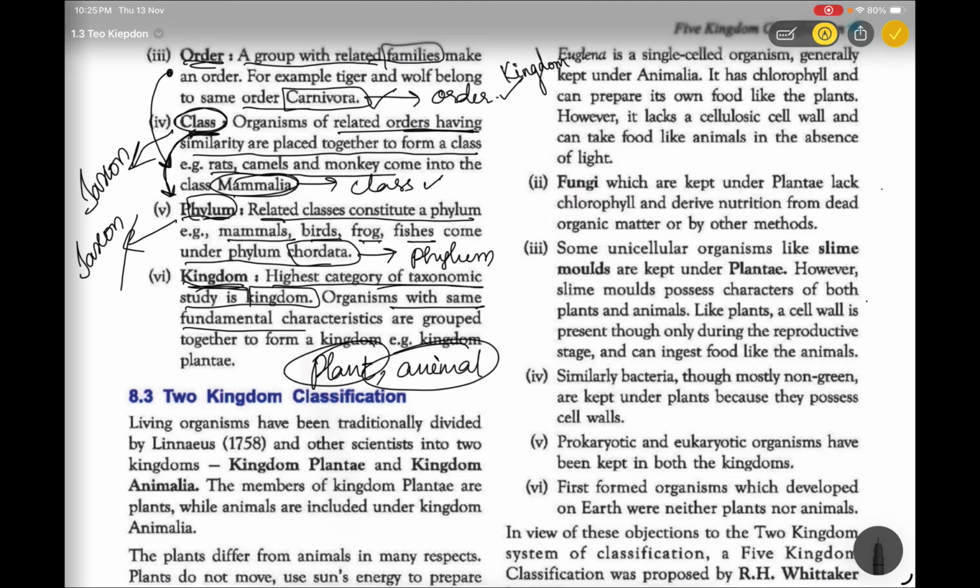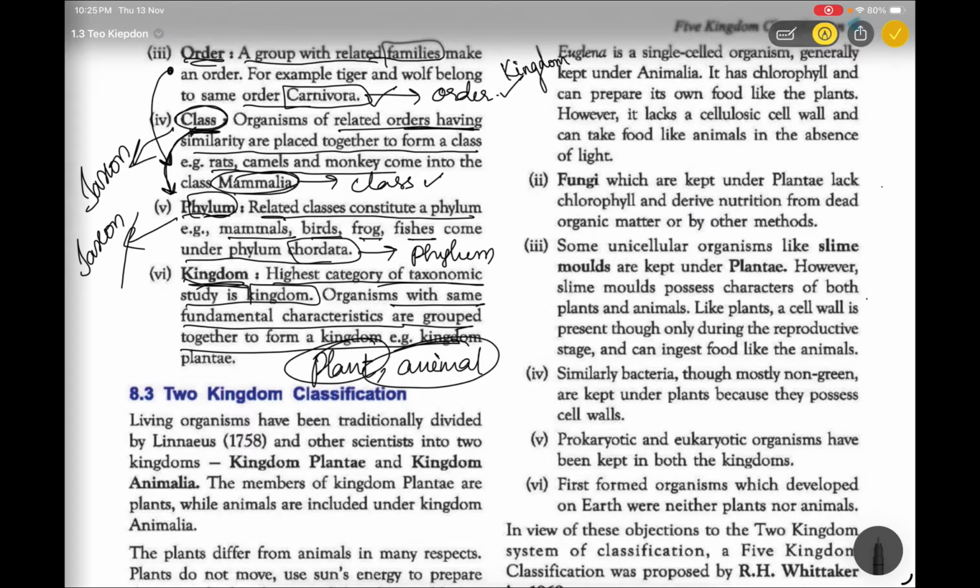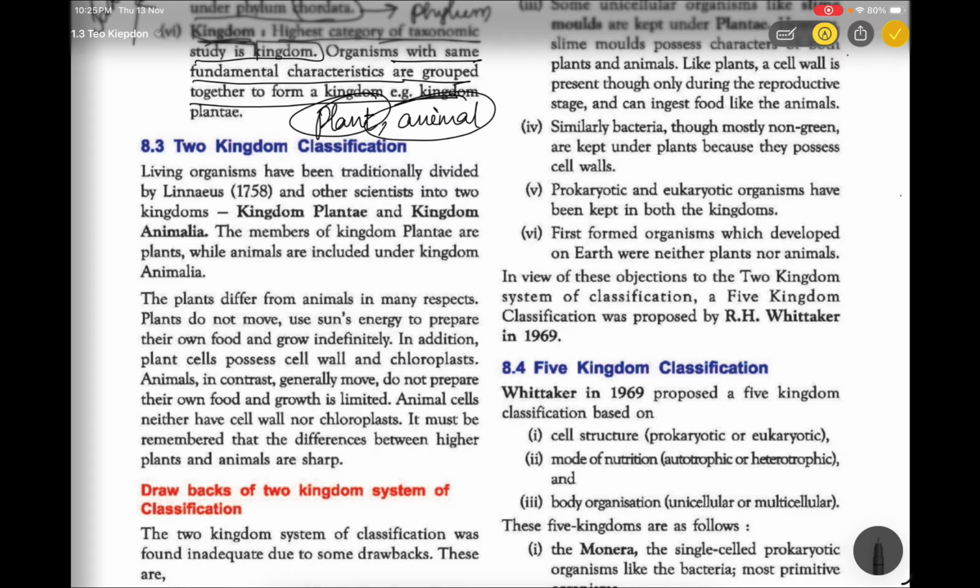Organisms with the same fundamental characteristics are grouped together to form a kingdom, that is kingdom Plantae, kingdom Animalia, like that. Okay, next we see about this kingdom in detail.